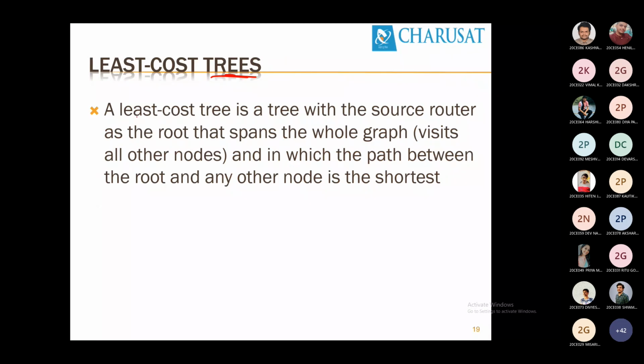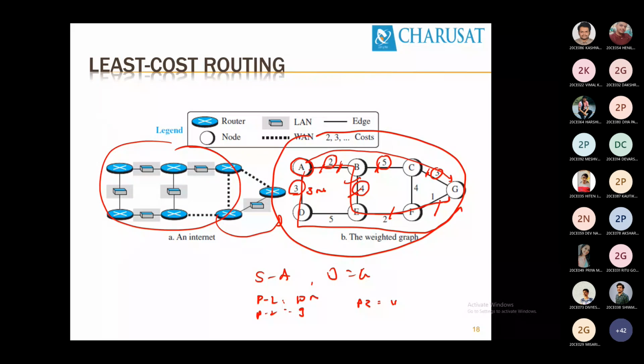Okay, so the least cost tree is a tree with a source router as a root that spans the whole graph, and in which the path between the root and any other node is the shortest path. Okay, so over here, the source as a root. Are you getting it? Source as a root. Let's understand the meaning of this statement.